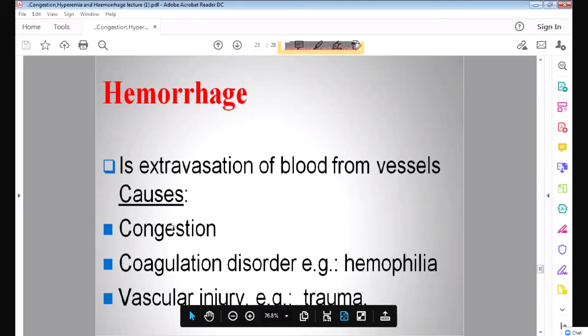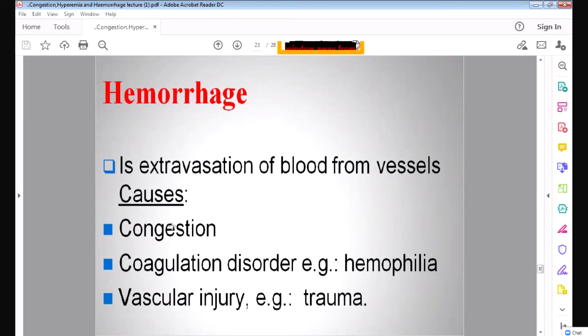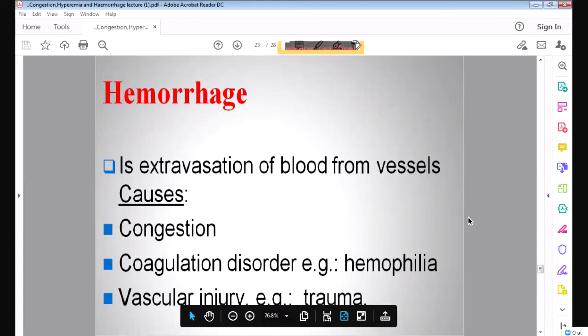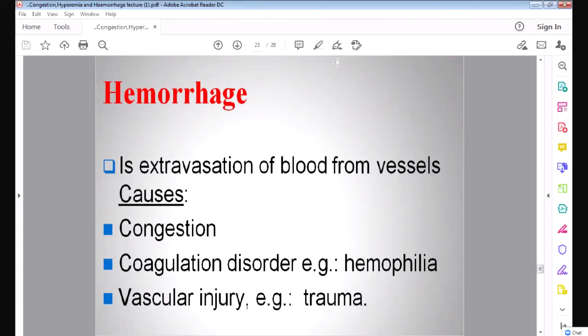Then even in congestion, there is a collection of a lot of deoxygenated blood in the blood vessel. When the congestion becomes very severe, what will happen? The blood vessel will dilate, and ultimately it will rupture, because it has only a limited capacity to store the blood. If a lot of deoxygenated blood is collecting in the blood vessel, ultimately it will rupture and the blood will be released outside. So hemorrhage can occur in congestion also. It also occurs in injury and trauma, and in coagulation disorders like hemophilia, which you will learn afterward. In that case, whenever the clotting factor is deficient, there will be hemorrhage.